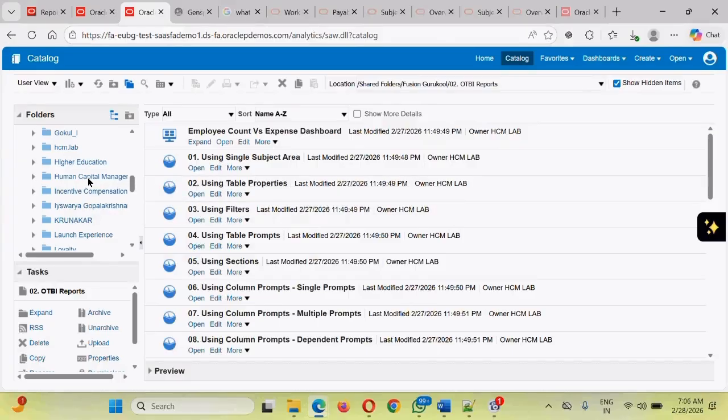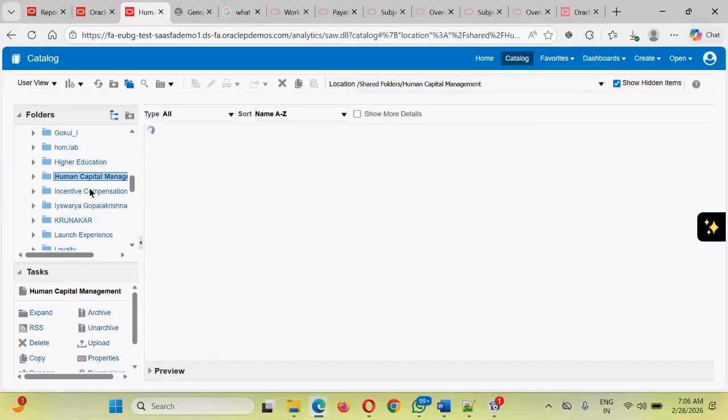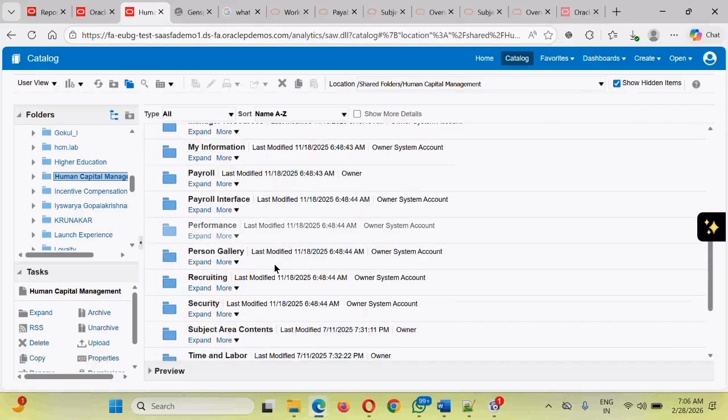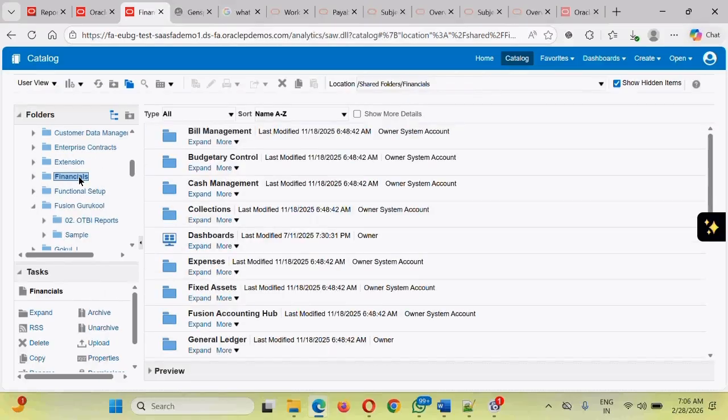If you go to human capital management, using the same technology, Oracle has also created many reports and many analyses across different modules. So Oracle has already provided seeded reports, dashboards and analyses in your shared folder, human capital management. For financial, they have been put into the financial module. For other subject areas and other modules also, there may be different folders.